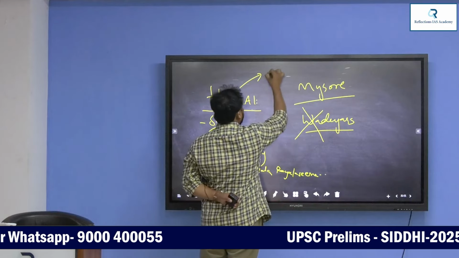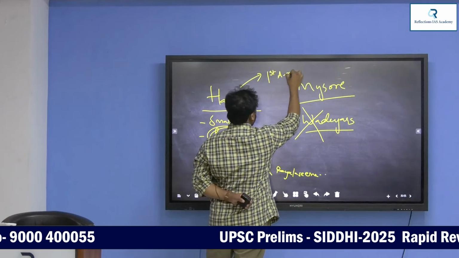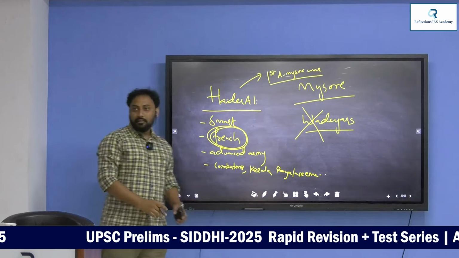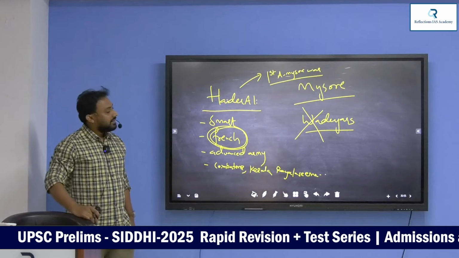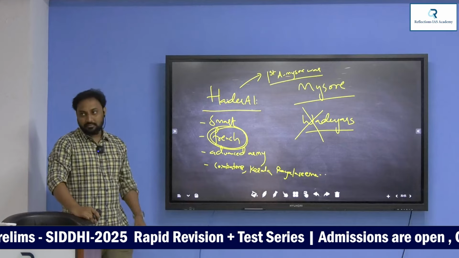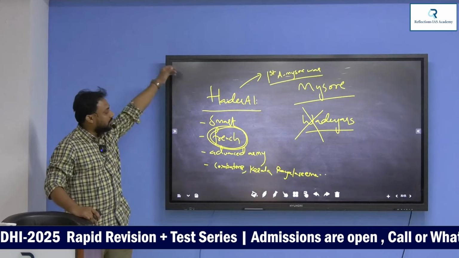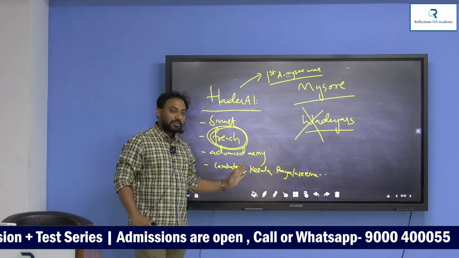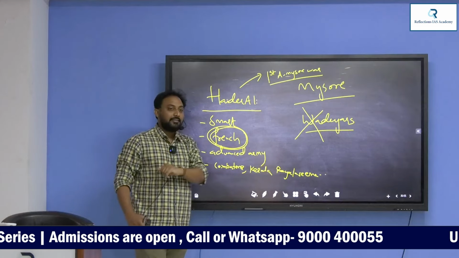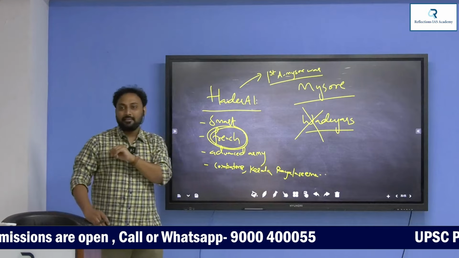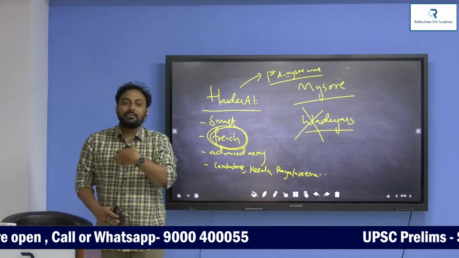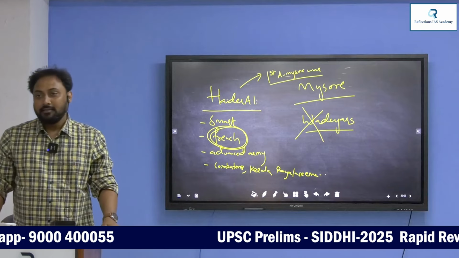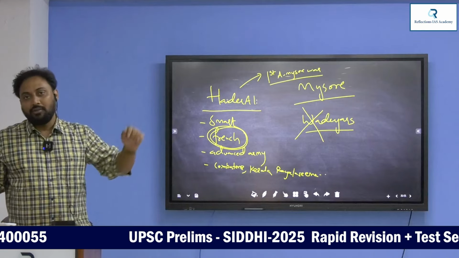This is the reason Hyder fought the first Anglo-Mysore War, in 1766. Coimbatore, Kerala, Rayalaseema, almost Hyder is coming near to Madras. Understand? So definitely the English thought this is a threat, so the governor of Madras and Hyder Ali fought the war.